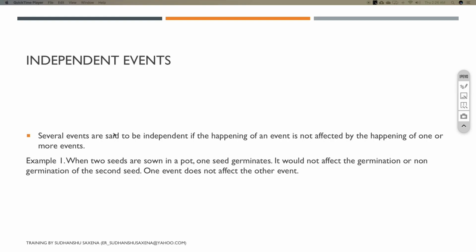In our example of the seeds, when two seeds are sown in a pot and one seed germinates, it would not affect the germination or non-germination of the second seed. One event does not affect the other event. That's very important for you to understand.